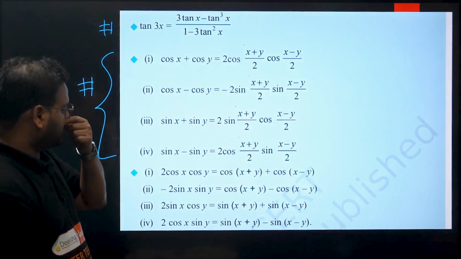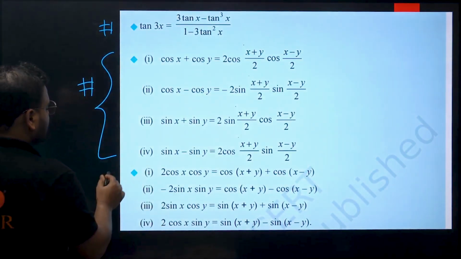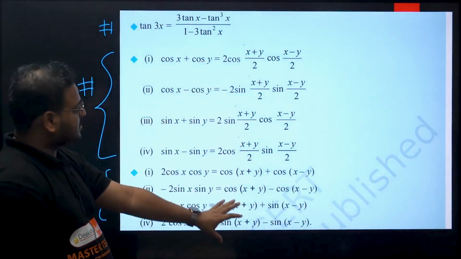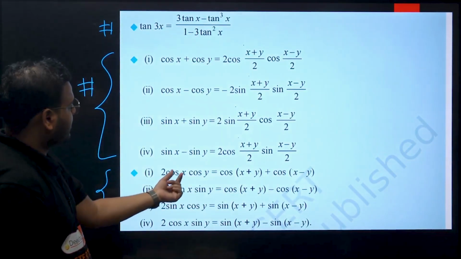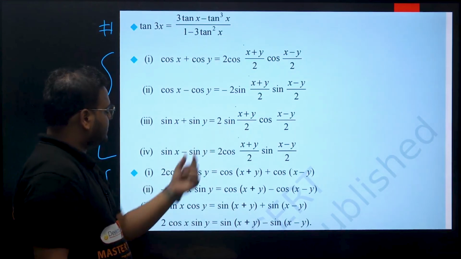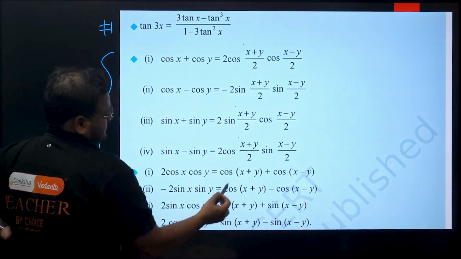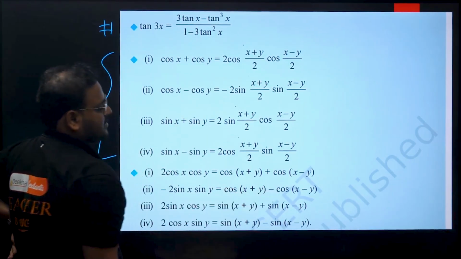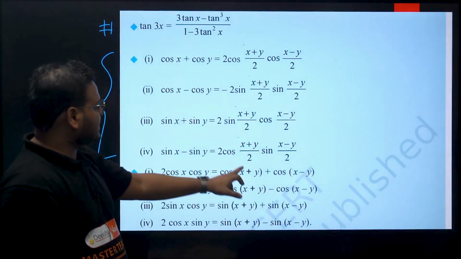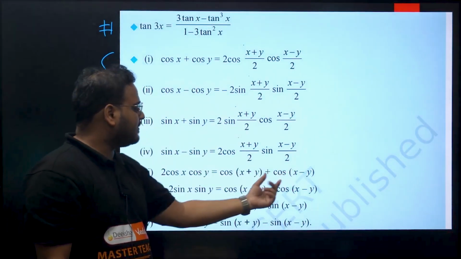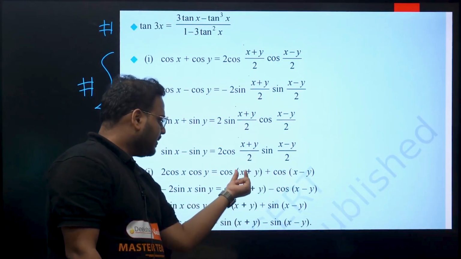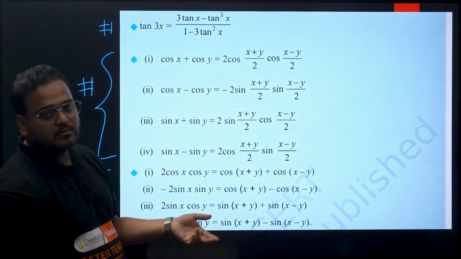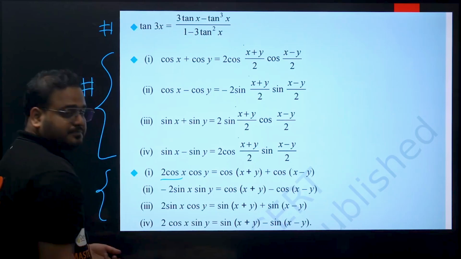Clear? This is clear, right? Again you have this formula, but rarely used, but again very very important. Why rarely used? Because this formula is derived from this one. You can use this formula to derive over here. Please check. Here we have 2 cos in the product, and this is the sum, cos of x plus y, cos of x minus y. If you take this x as x plus y, and this y as x minus y, and take the sum, what happens? It will become x plus y plus x minus y, simply 2x divided by 2 will be x. So we have 2 cos x.